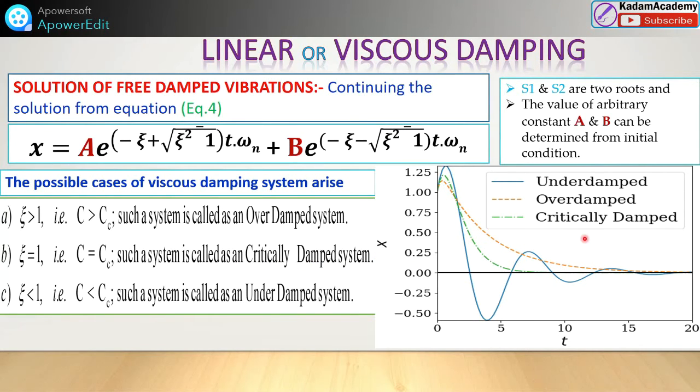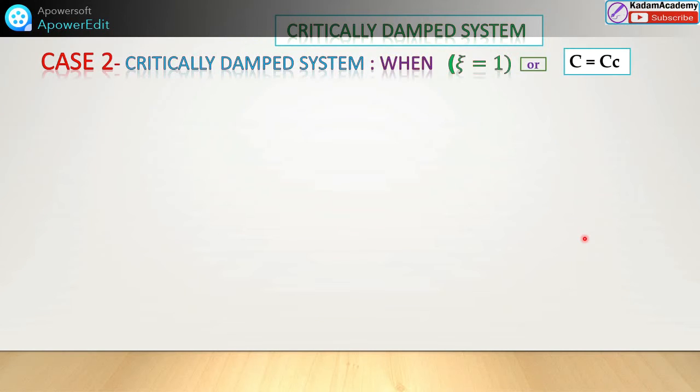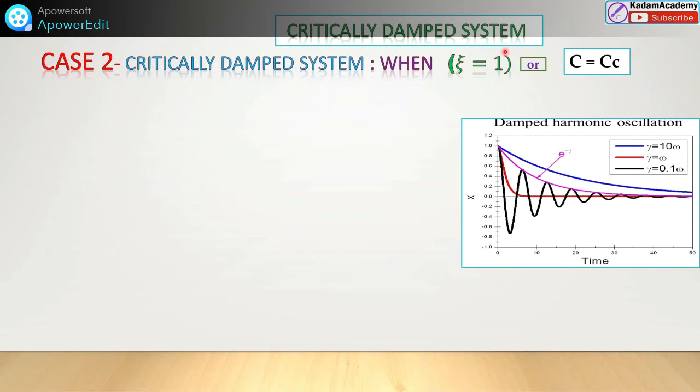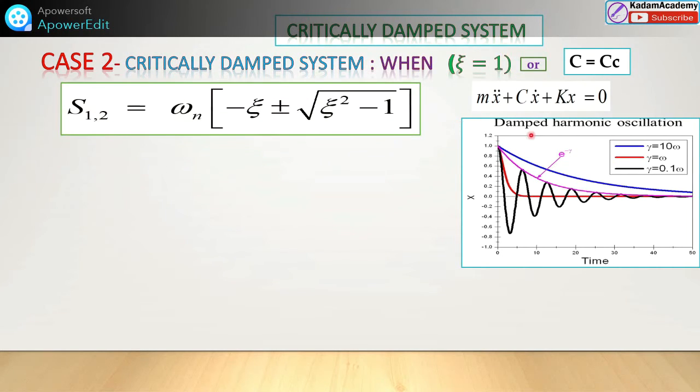These are the graphs we have already studied. Here, in this case, zeta is equal to 1, that means C is equal to Cc. This damping coefficient is equal to the critical damping coefficient Cc. We have already studied this in linear viscous damping, so go and study the previous videos. What was the first equation for this damped vibration? m x double dot plus c x dot plus k x is equal to 0. So what is the solution of this?